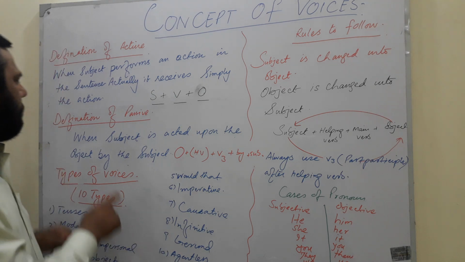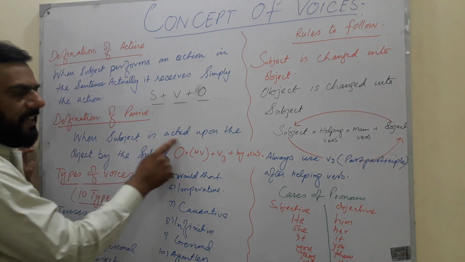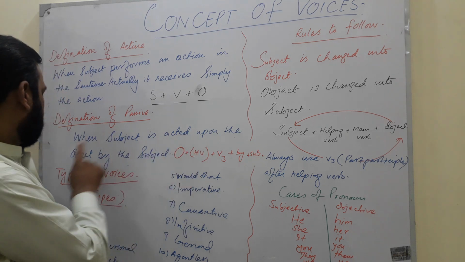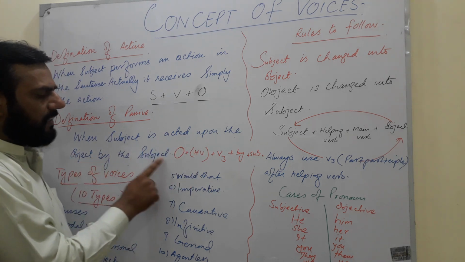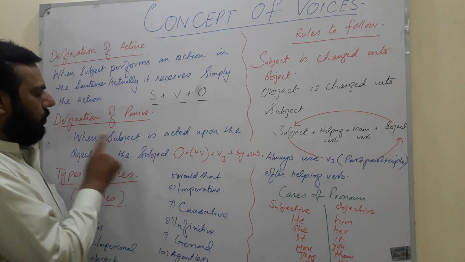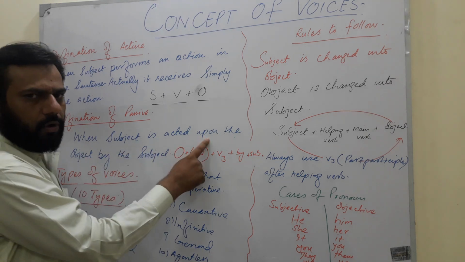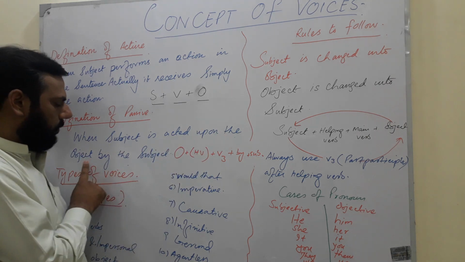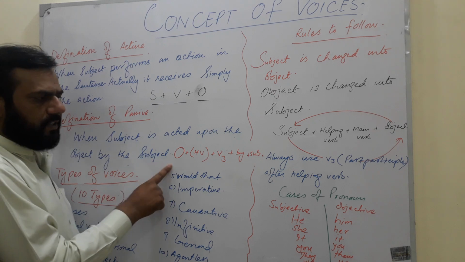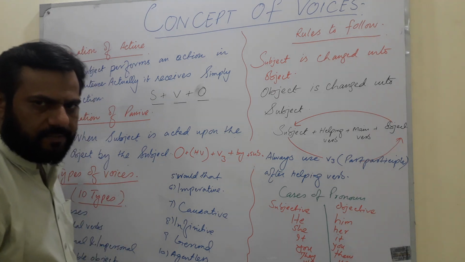Whereas the passive voice is when the subject is acted upon the object by the subject, that is called passive voice.